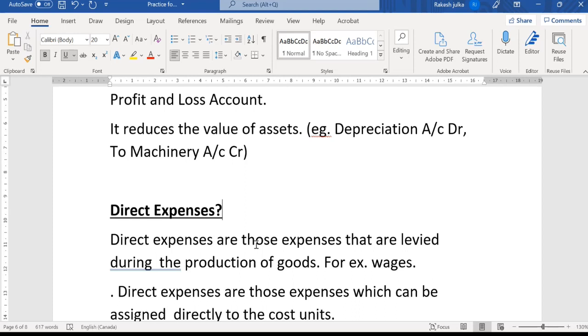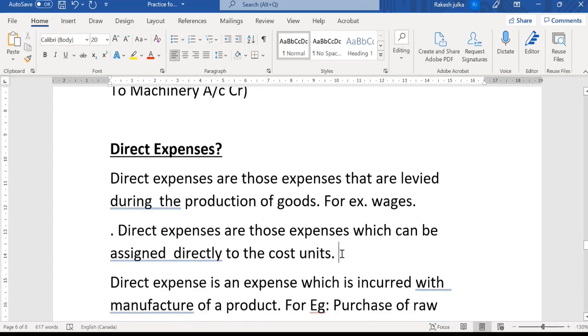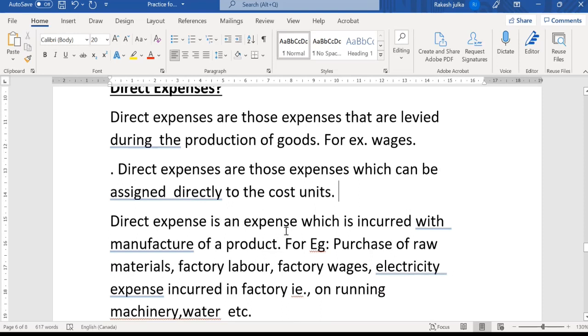Direct expenses are those expenses which can be assigned directly to the cost unit. We can also say direct expenses is an expenditure which is incurred with the manufacturing of the product.